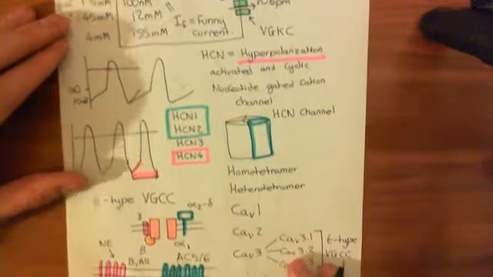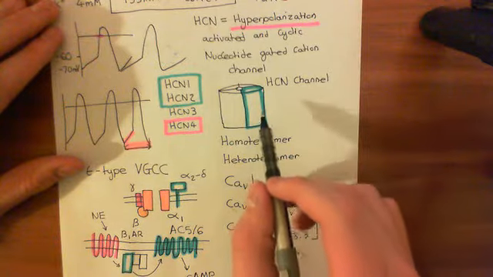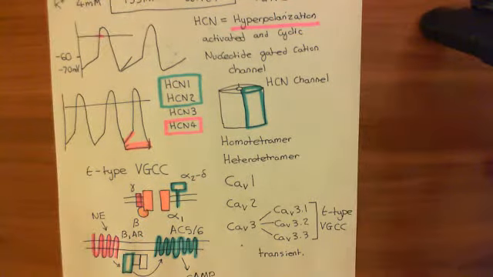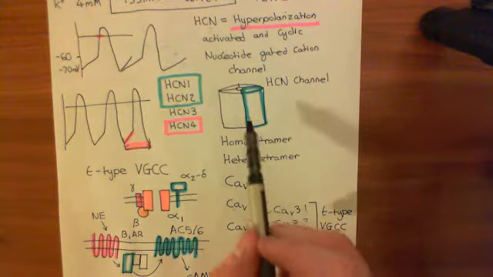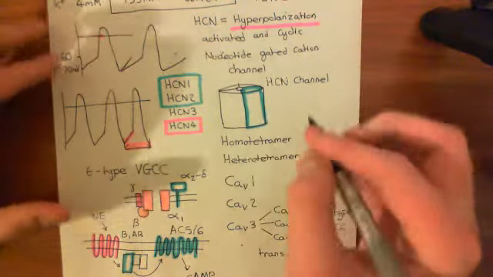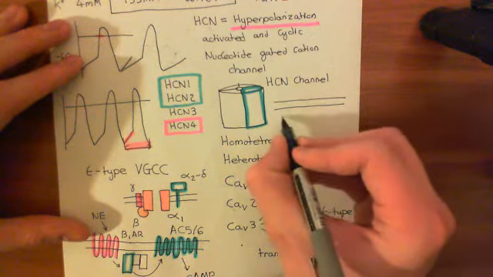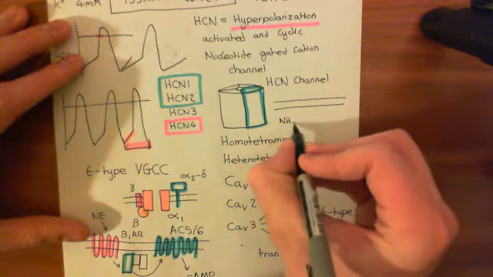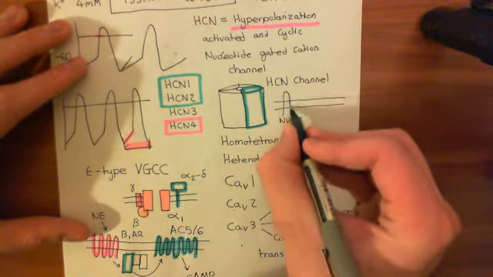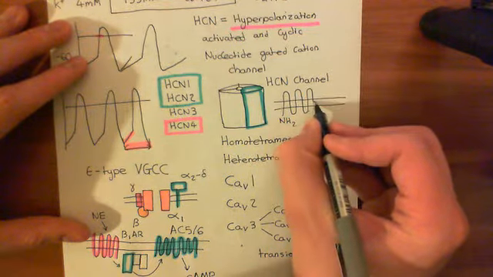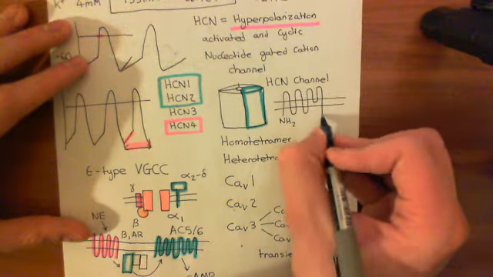Now, in order to understand this a bit more, we need to look at the structure of one of these individual HCN proteins. So you remember me telling you that the HCN channel consists of these 4 HCN proteins tetramerized together to form this channel. Now, what we're going to do is take out one of these proteins here and look at its membrane spanning structure. So if this is the phospholipid bilayer, its structure is like so. Here's the amino terminus of the polypeptide. It spans the membrane once, it spans the membrane again, it spans it a 3rd time, a 4th time, a 5th time. It tries and fails, and then it spans it a 6th time.